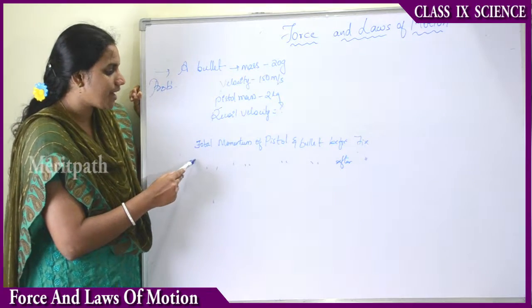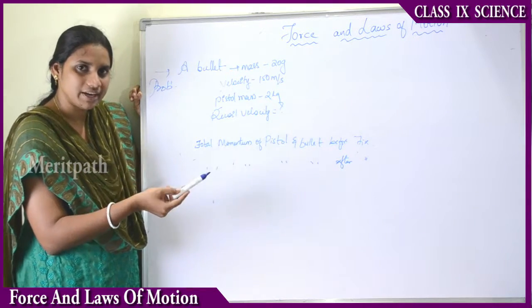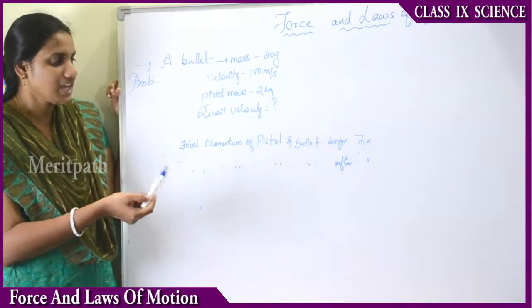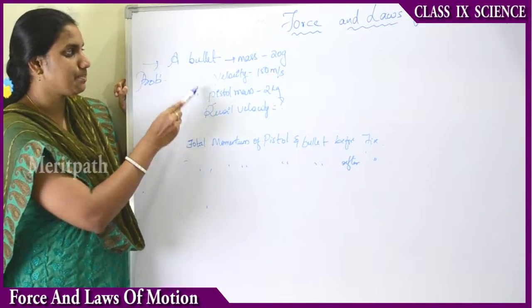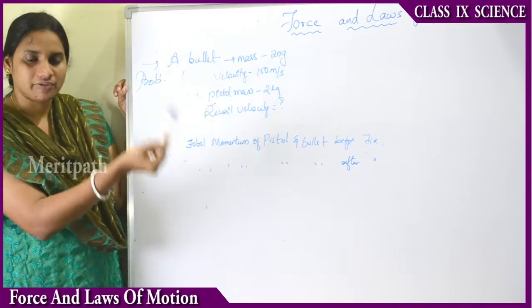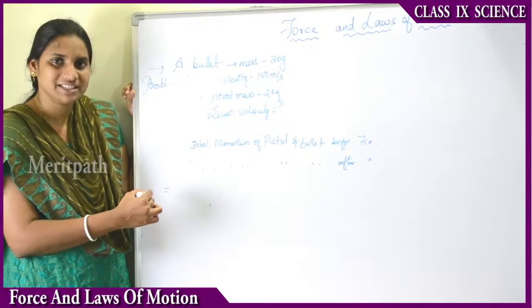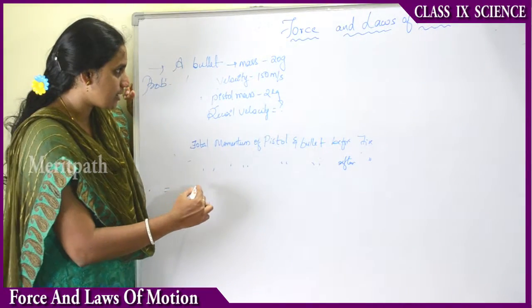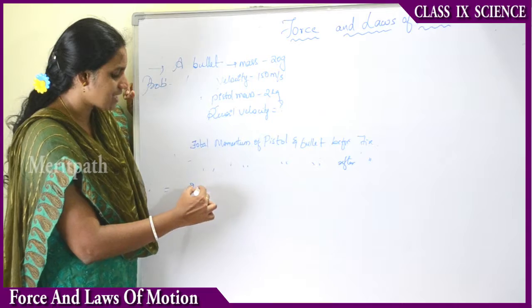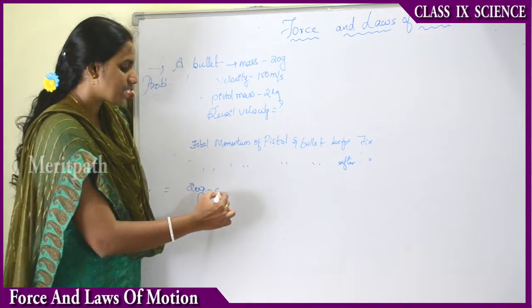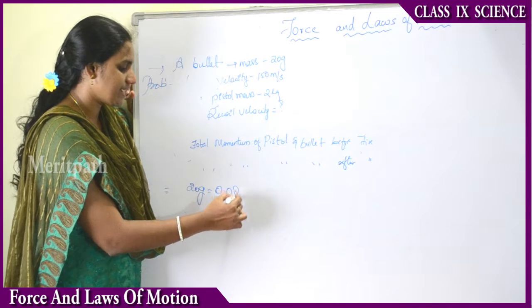Now we will find the total momentum of the pistol plus bullet before firing and after firing. Total momentum is mass into velocity, right? The mass of the bullet is 20 grams. 20 grams equals how many kgs? That is 0.02 kg, right?